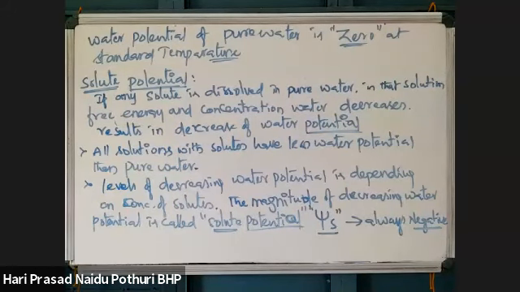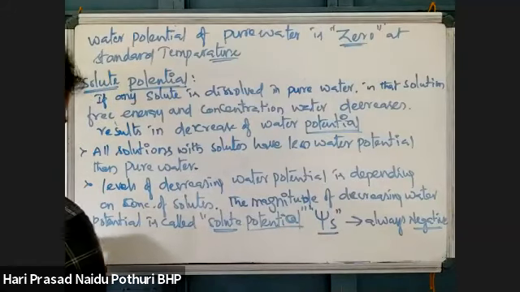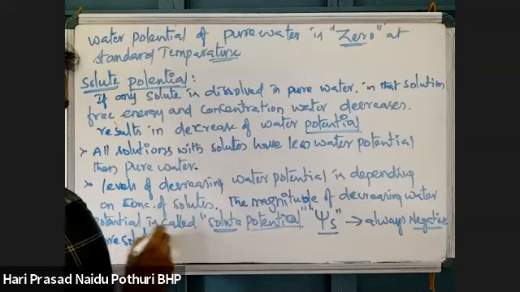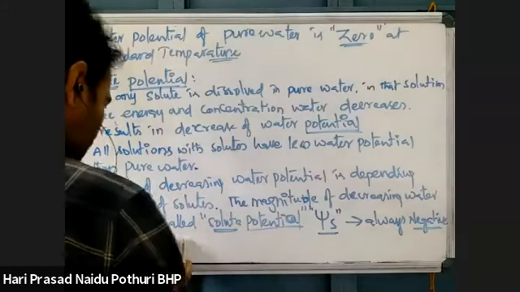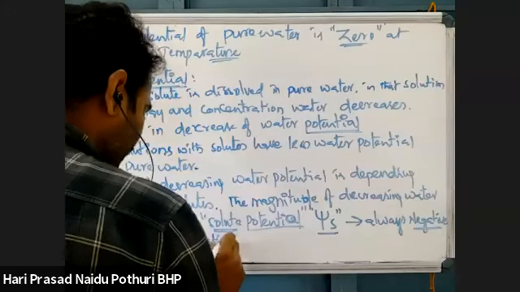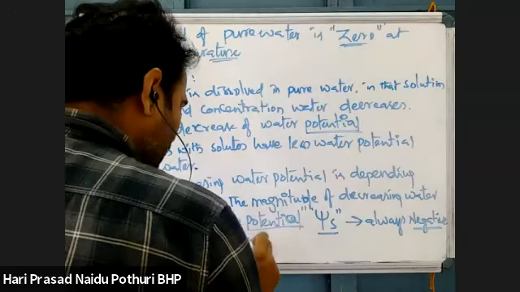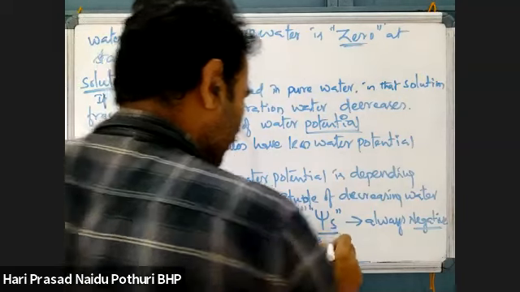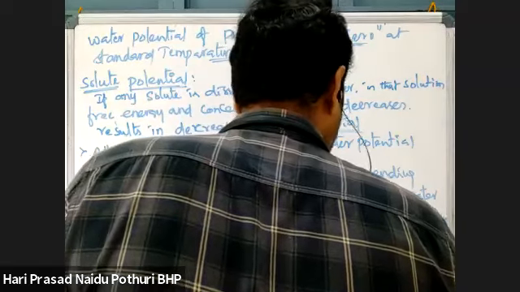More solute molecules, more negative the solute potential. More solute concentration, then more negative the solute potential.